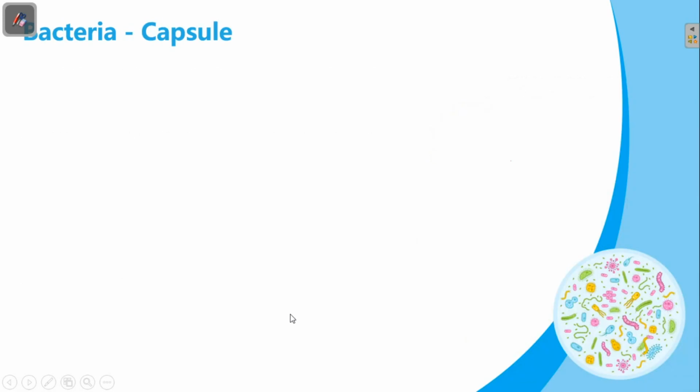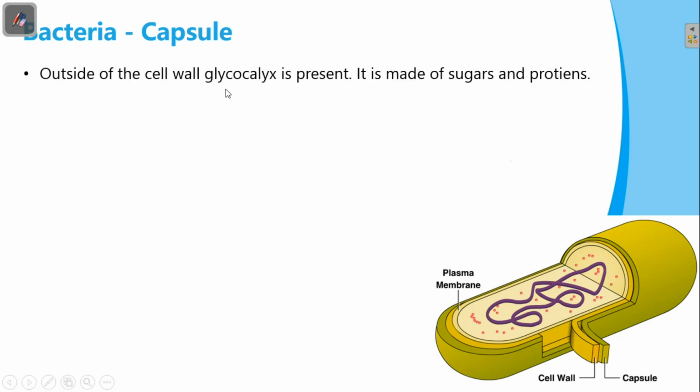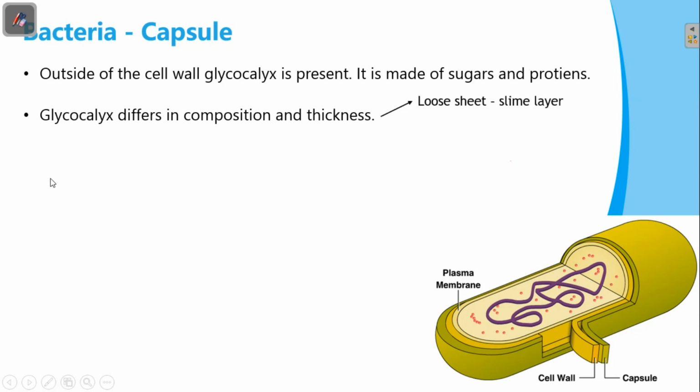And next one is the capsule. It is the outermost layer of the bacteria. Outside of the cell wall, glycocalyx is present. It is made of sugars and proteins. This glycocalyx differs in composition and thickness. If it is a loose sheet, we can call it a slime layer, or if it is thick and tough, we can call it the capsule.